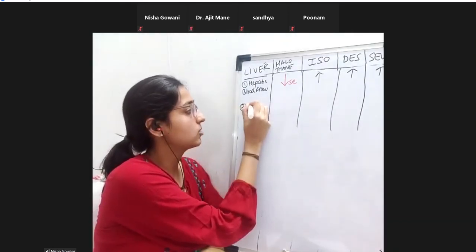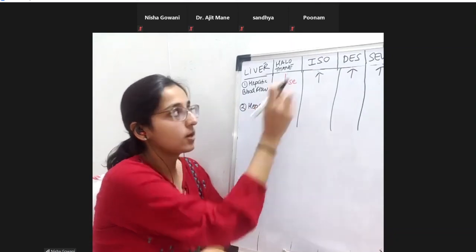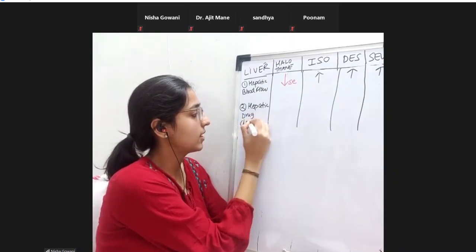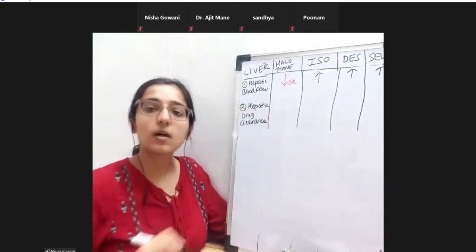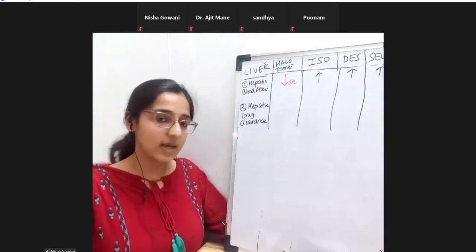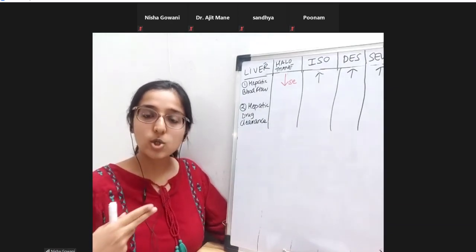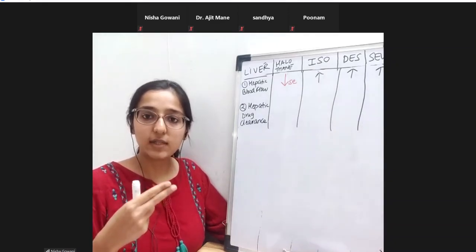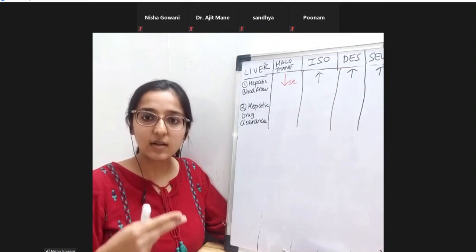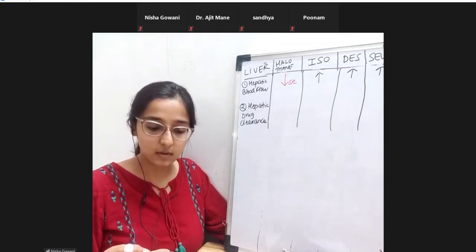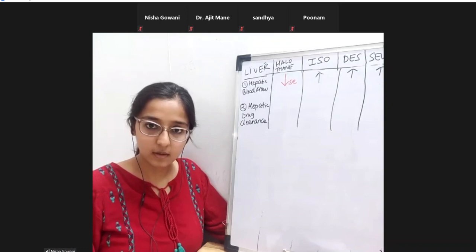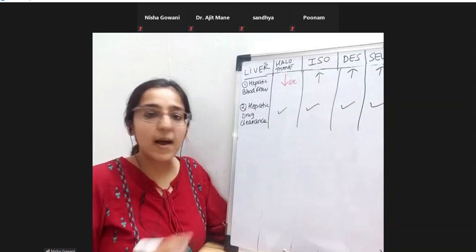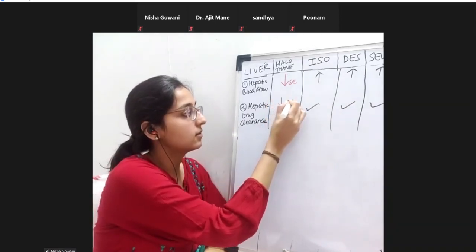So hepatic drug clearance, please, I'm not talking about these drugs. I'm talking about intravenous drugs. So how does the liver clear the drugs? With the help of its enzymes, right? It's got so many enzymes to metabolize the drugs. So I'm asking you, will the enzyme activity of the liver decrease? And will the drug clearance decrease with any of these drugs? Yes, it will. Halothane. All of them. Hepatic drug clearance, I mean to say, will decrease.